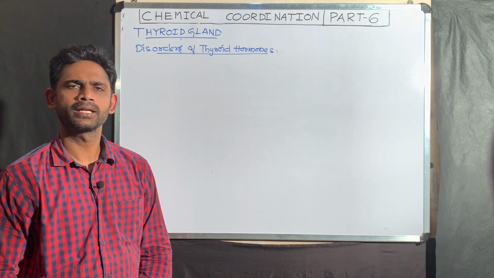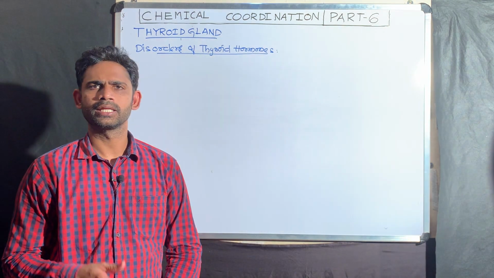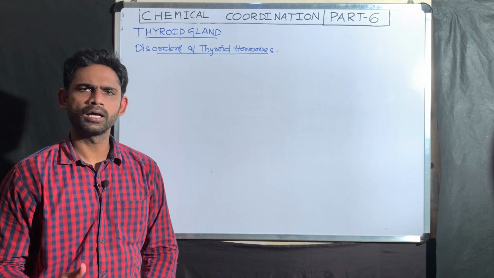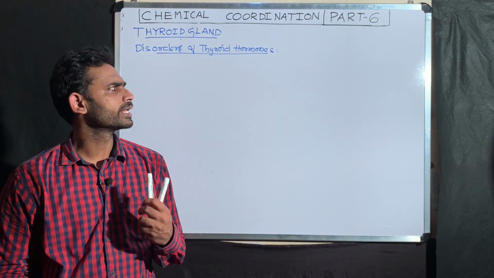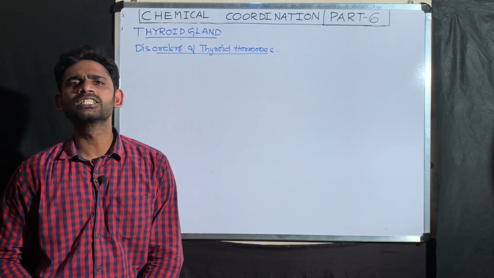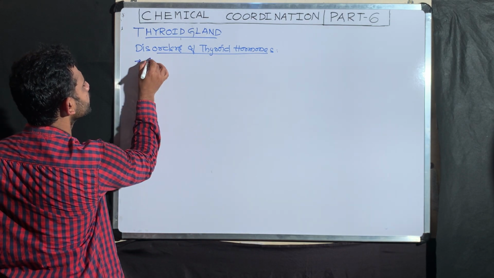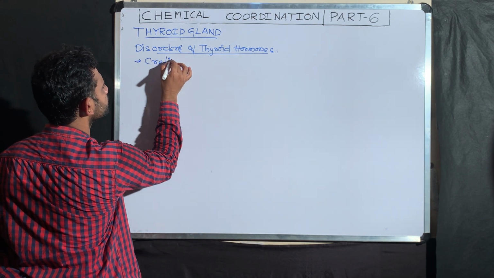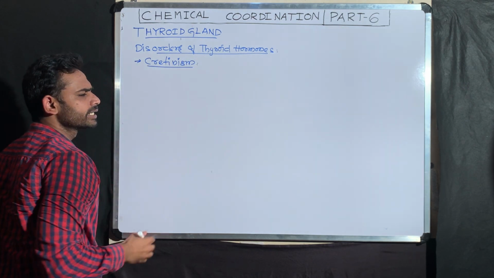In the last part, I started explaining about the thyroid gland. In that part, I explained about what are the thyroid hormones and their biological effects. And in this part, I am going to continue the thyroid gland with its disorders. The first one, I am going to tell about cretinism. What actually is cretinism?